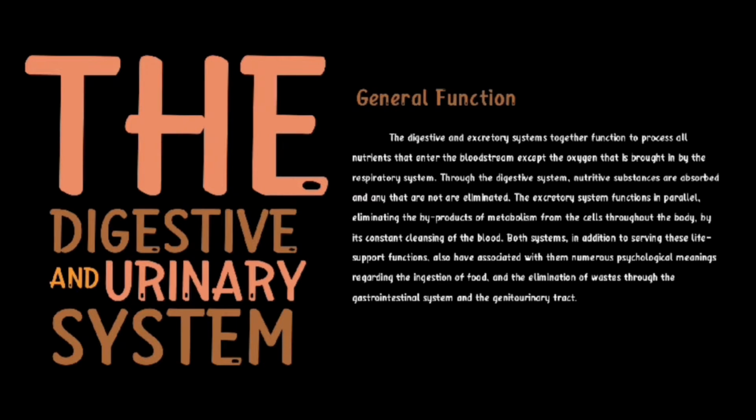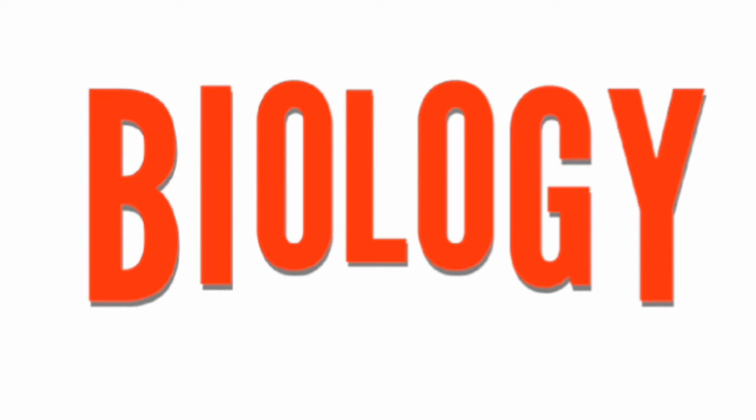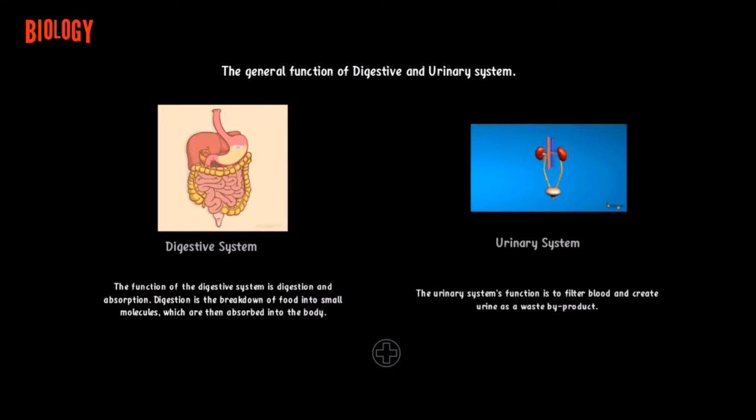The excretory system functions in parallel, eliminating the byproducts of metabolism from the cells throughout the body by its constant cleansing of the blood. Both systems, in addition to serving these life support functions, also have associated with them numerous psychological meanings regarding the ingestion of food and the elimination of waste through the gastrointestinal system and the genitourinary tract. The general function of digestive and urinary systems.